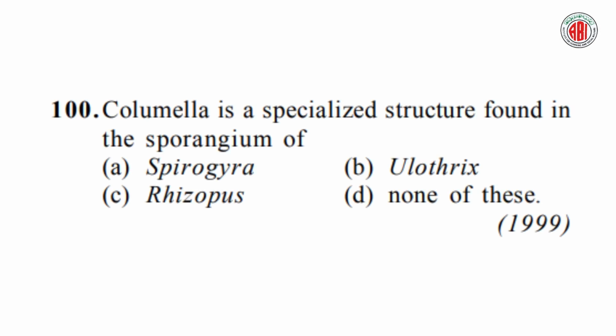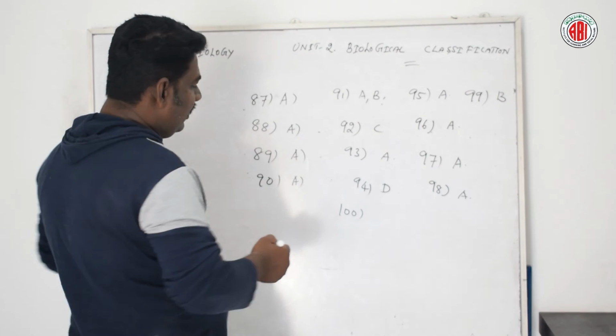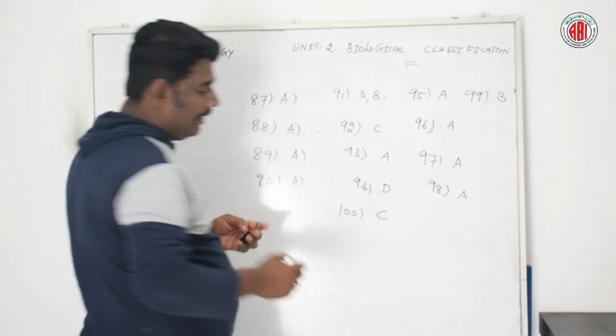According to this question, columella is a specialized structure found in the sporangium of, and here are four different options given: Spirogyra, Ulothrix, Rhizopus, and none of these. Let us see the right answer. According to this question, option C is the right answer, Rhizopus.